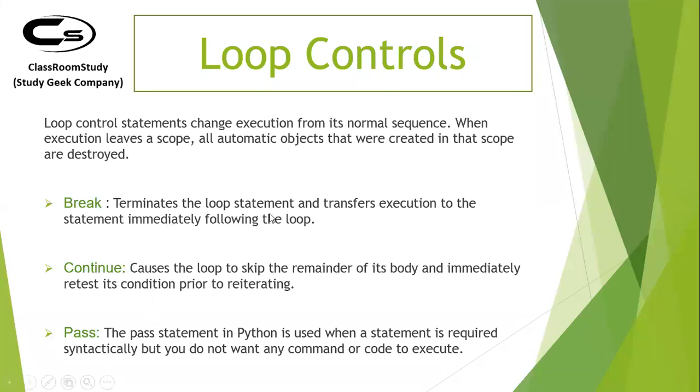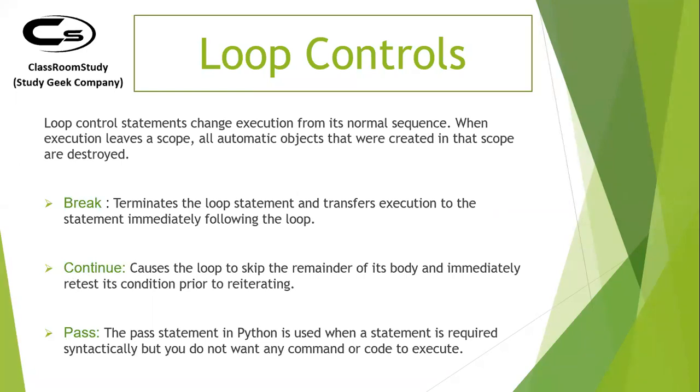It won't move ahead. In case of continue, whenever a continue statement is encountered inside a loop, the loop will skip that iteration. Whatever is written inside the loop after continue will be skipped for that particular iteration, and it will go back and check the condition again and start again.